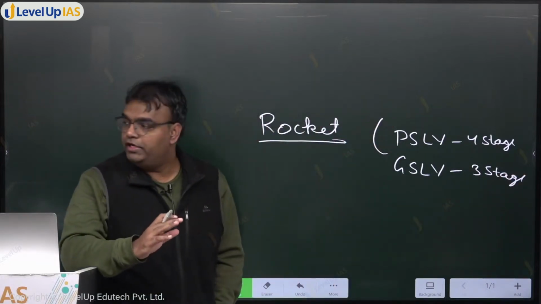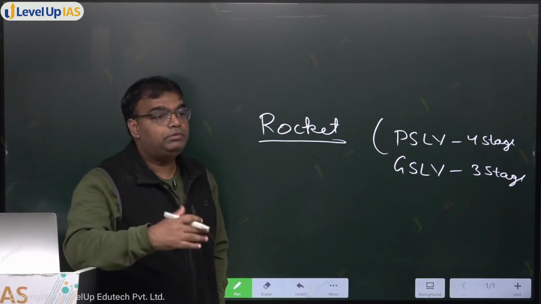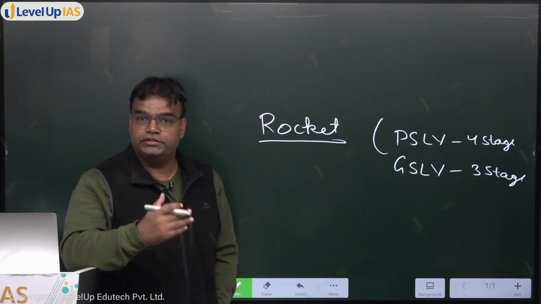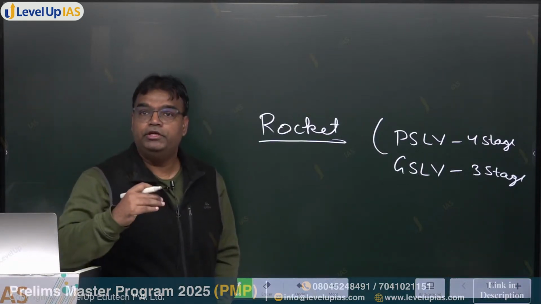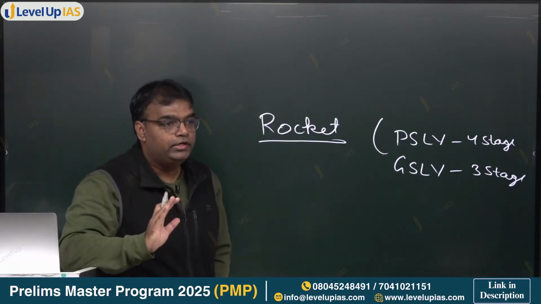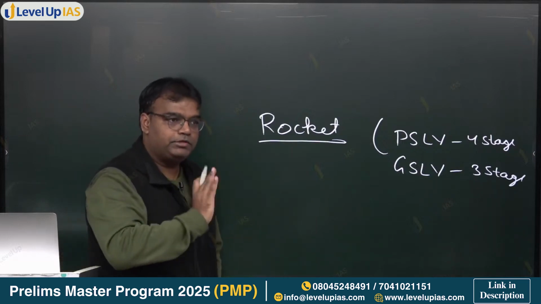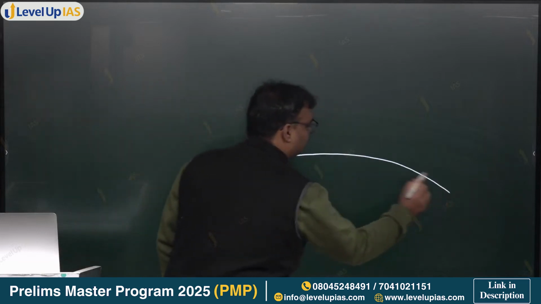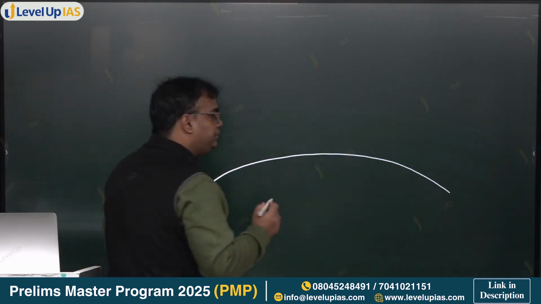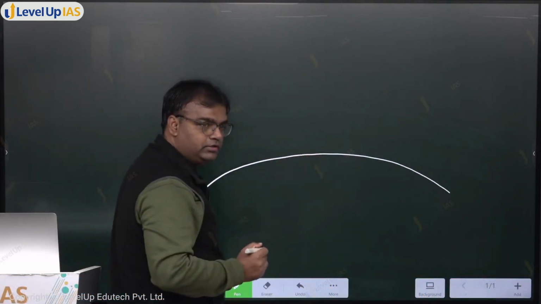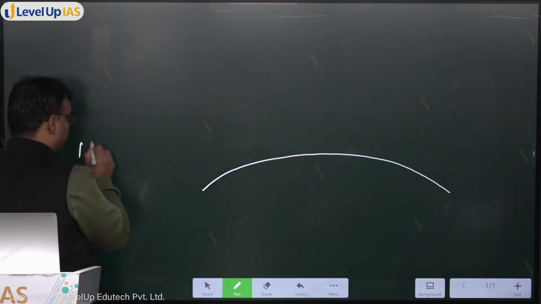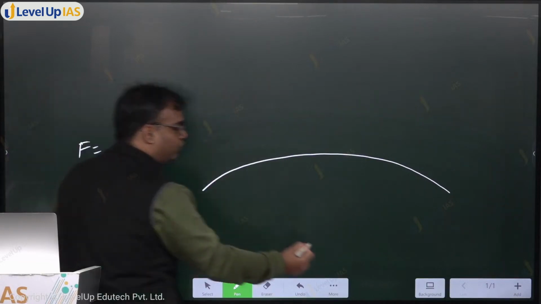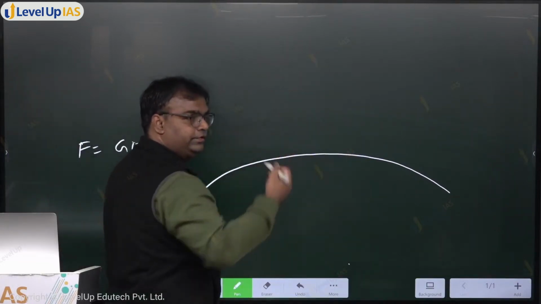तो first, what is this funda of multiple stages of engine? Why would a rocket have multiple stages in the engine? 4 अलग-अलग engine क्यों है PSLV में या GSLV में 3 अलग-अलग engines क्यों है? Let's first understand that. We'll go to individual rockets, but let's first understand that. Now see, let's say this is the surface of Earth. Okay. Now gravitational force will be highest near the surface of Earth. Gravitational force जब हम gravitational force का लिखते थे Gmm by r square, as you move away from the center of Earth, gravitational force will reduce.